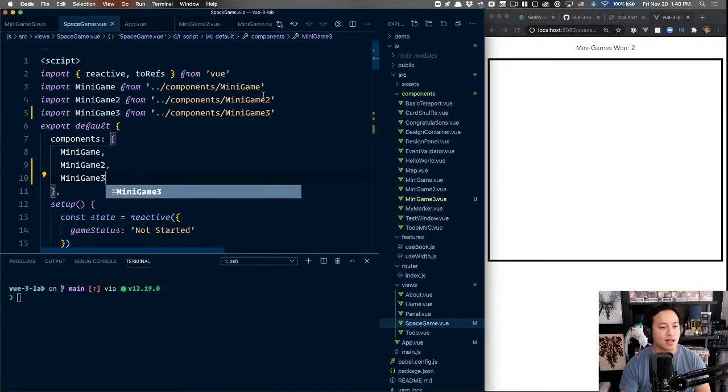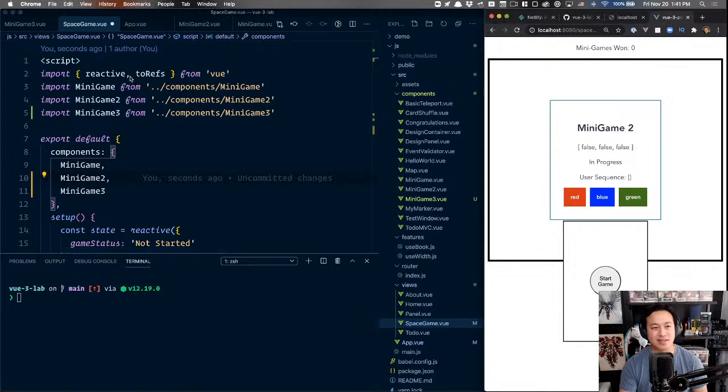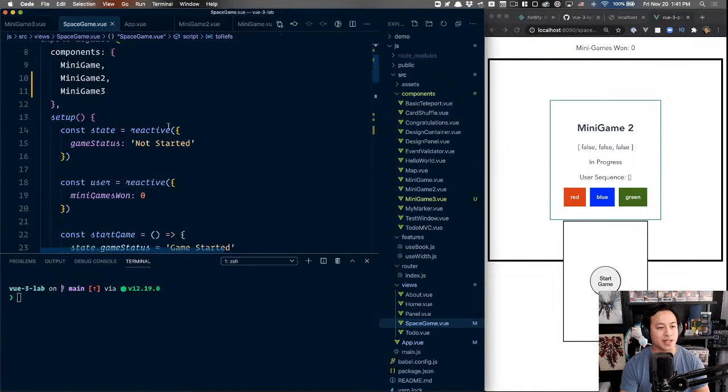I think as the tooling continues to enhance itself, we're going to see some pretty interesting optimizations, even auto importing. I've seen some work that Rahul's doing, who some of you might know as ZNCK on the core team, where basically once you call the component, it just does the import for you. And I look forward to little improvements like that because, gosh, I don't want to keep manually importing my components. Okay, so we have our minigame 3.